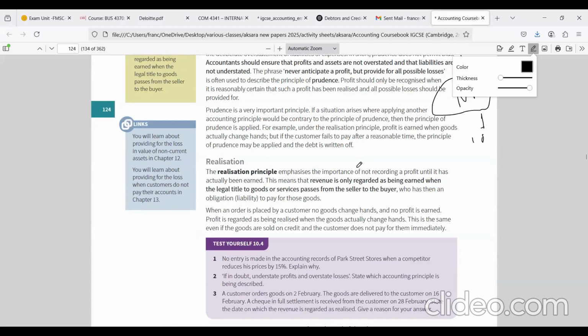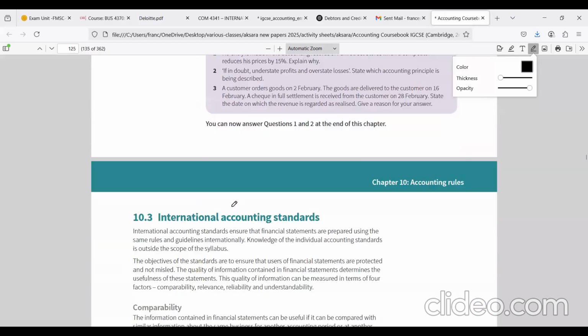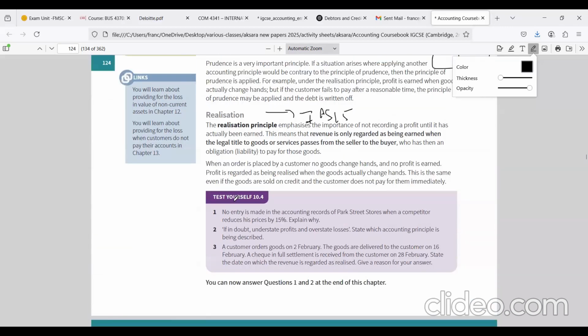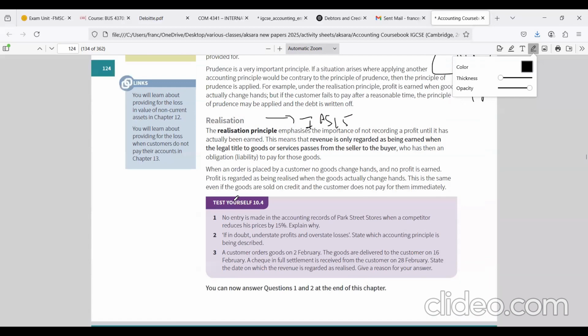Realization concept. So the realization concept means revenue is only recorded when the legal title of the goods passes from the seller to the buyer. So this is also linked with IFRS 15, revenue from contracts with customers. So here there is another concept which is not mentioned here, substance over form.